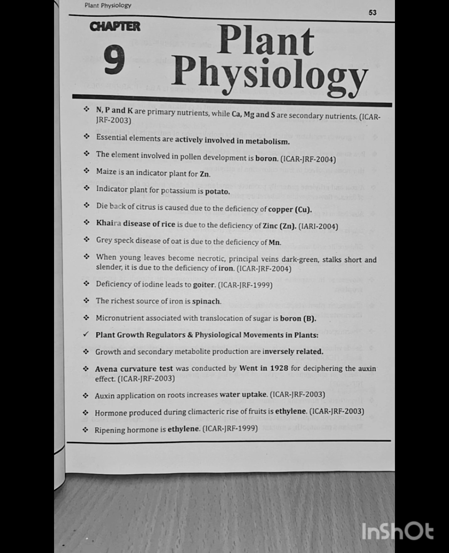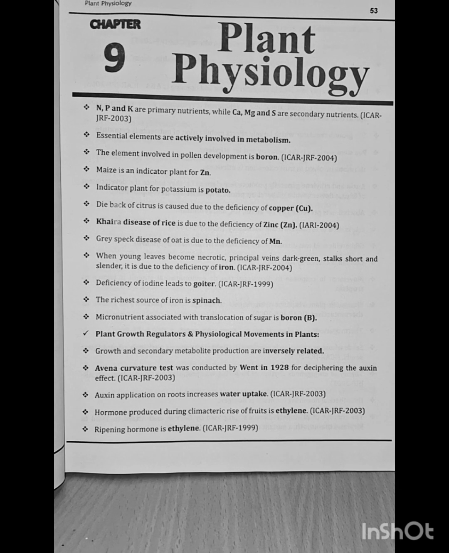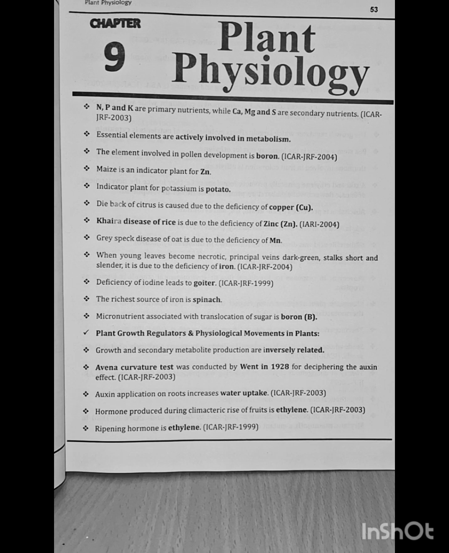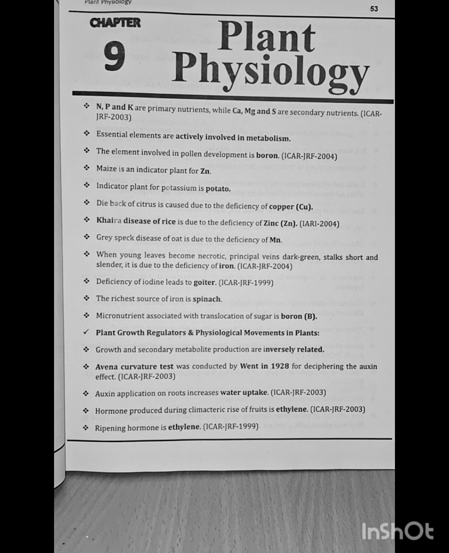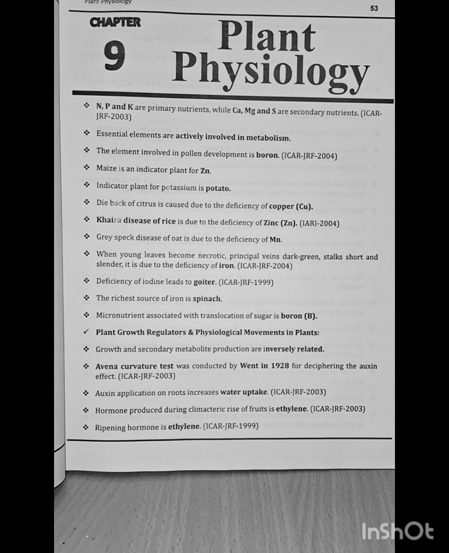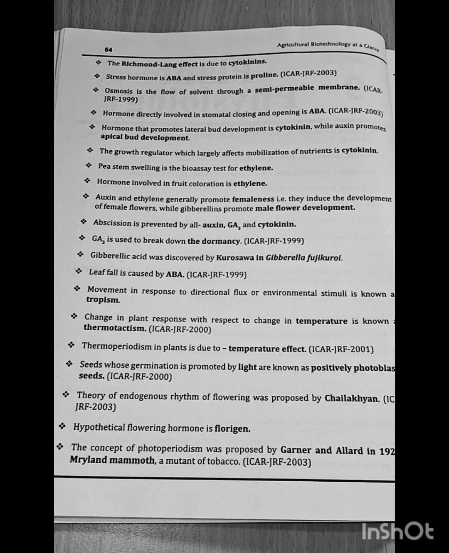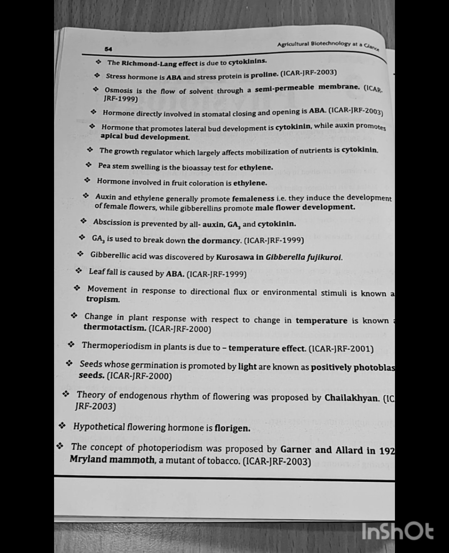Hormone produced during climacteric rise of fruits is ethylene. Asked in 2003. Ripening hormone is ethylene. Question asked in ICAR JRF. The Lichtenthaler effect is due to cytokinins. Stress hormone is abscisic acid and the stress protein is proline. Question asked in ICAR JRF 2003.